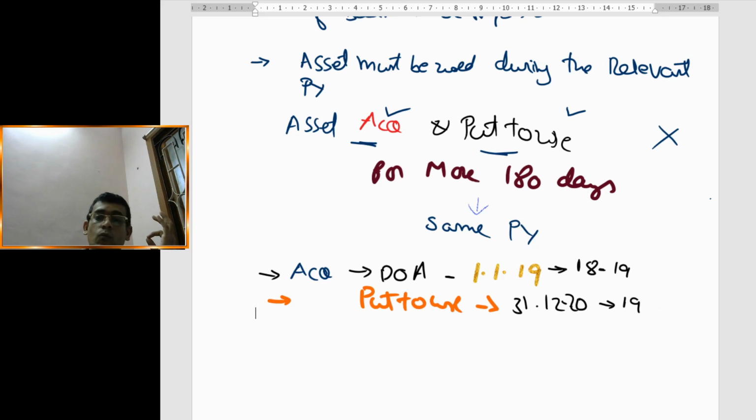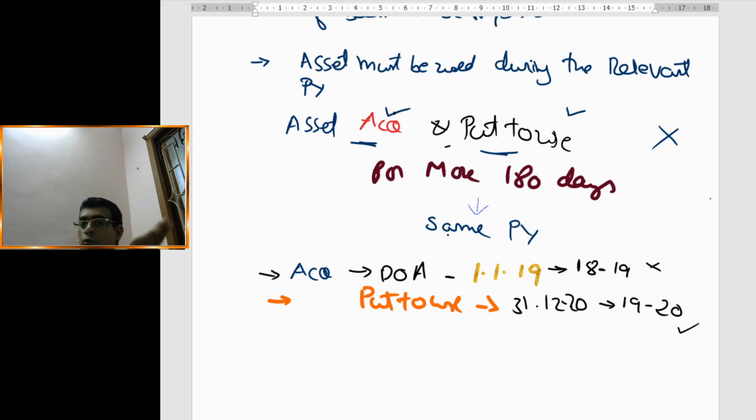Now ultimately what I had mentioned is that both the transactions should happen in the same financial year. Acquisition and put to use should happen in the same financial year. So in this case, acquisition happened in one financial year and put to use is happening in another financial year. So this provision is not going to be applicable. What is this provision? I have not mentioned that. I will explain that clearly.